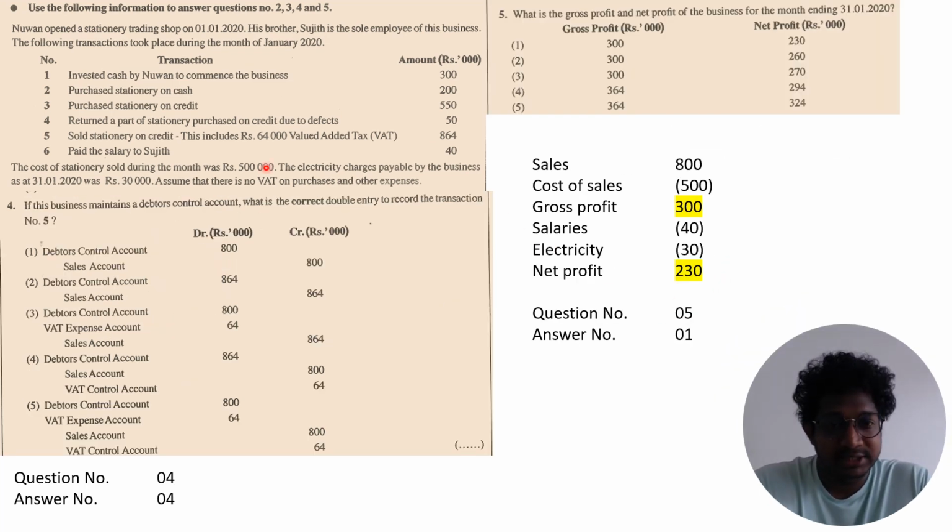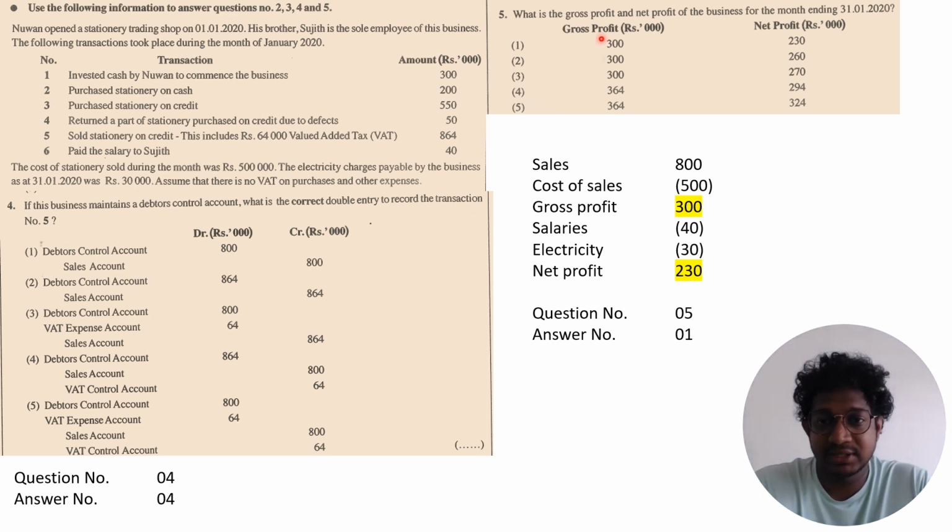For question number 4, same transactions, they are asking, if the business maintains a debtor control account, what is the correct double entry to record the transaction in the fourth question, right? Number 5, sold stationery on credit, which includes 64,000 value added tax. So the correct answer should be debtors debit the total with VAT, 864. But when you are crediting the sales, you have to credit the sales without VAT, which means 800 for sales, and the VAT is 64. The correct answer for question number 4 is answer number 4.